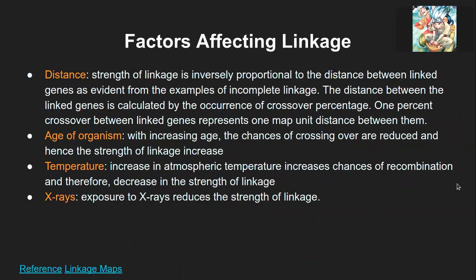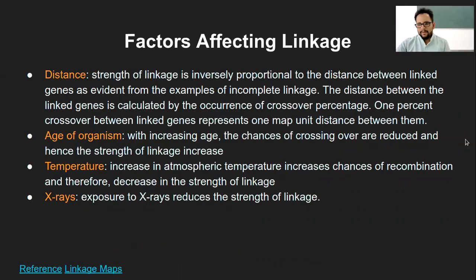Okay, sir. Okay, so that was complete and incomplete linkage. Now what we have is the factors which affect this linkage. So whether complete or incomplete, in general, what are those factors which affect the linkage? So it's obviously distance. Depending on the distance, which are close and which are farther, the linkage will be different, and ultimately the gamete formation will be different.